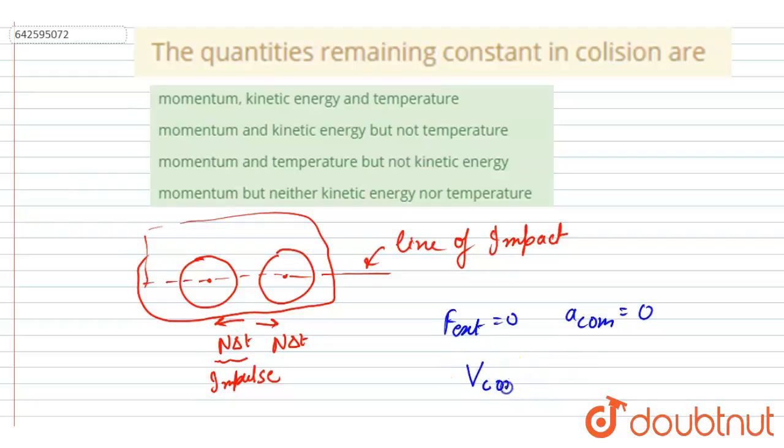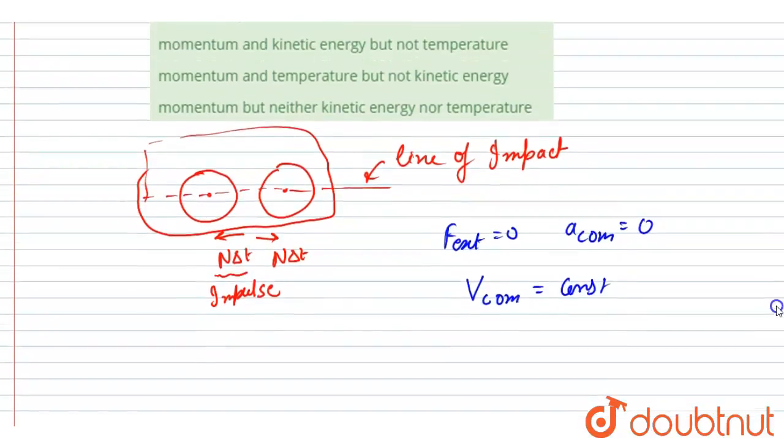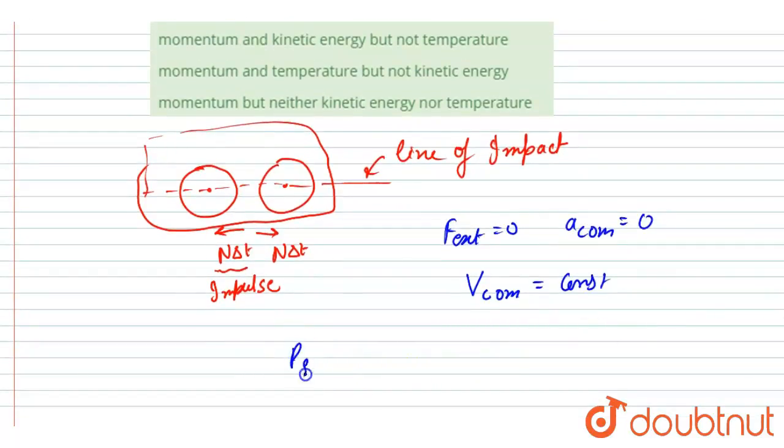And if there is no acceleration of the center of mass, then its velocity will also be constant. So if the velocity is constant, you can say the system momentum is equal to total mass into velocity of center of mass, which is constant, right?